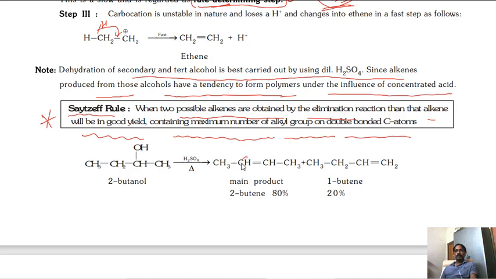See here, this is the alkene. How many substitutions are there? Here one substitution, here two, one more is there. Total 2. But in this other alkene only one side has substitution. So this one is more stable than this. That's why it is 80% and this is only 20%. Once you go through the definition again, the meaning is that a more substituted alkene is more stable.